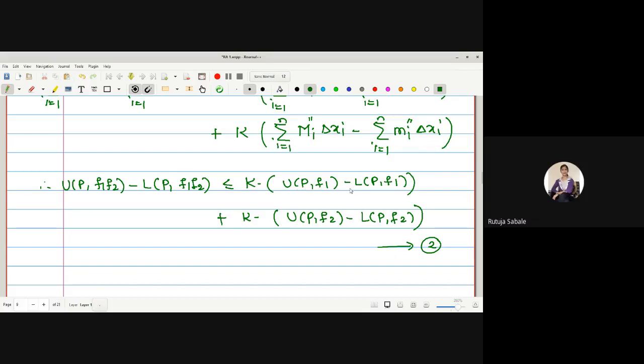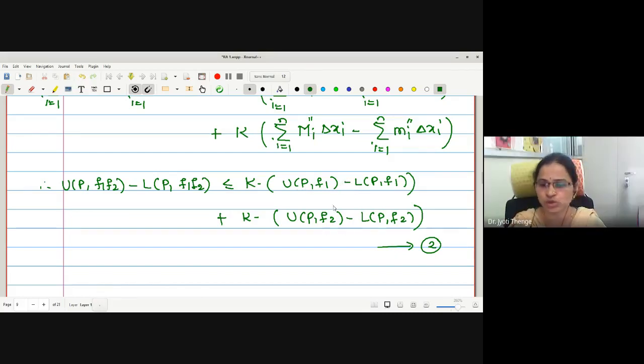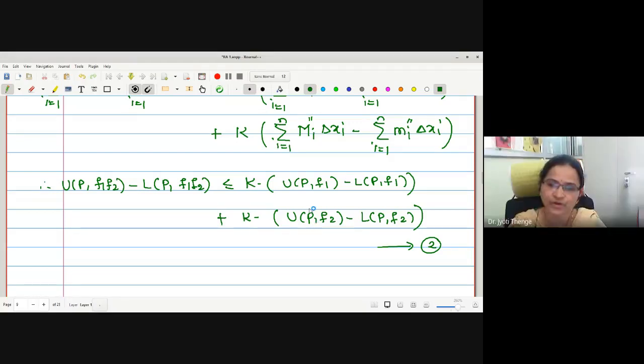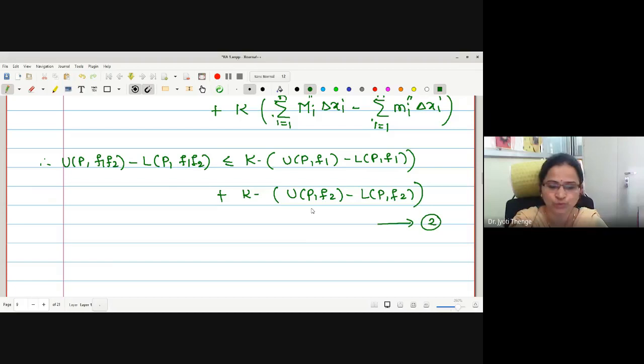UP minus LP is less than epsilon, this is less than epsilon, and this is also less than epsilon. But if I write epsilon by k, this will be epsilon into k plus epsilon into k. Therefore, if I write epsilon by k, then k will cancel. This will be epsilon and this will be epsilon, meaning it is 2 epsilon again. What should we take instead? Epsilon by 2k. Good. This is epsilon by 2k.